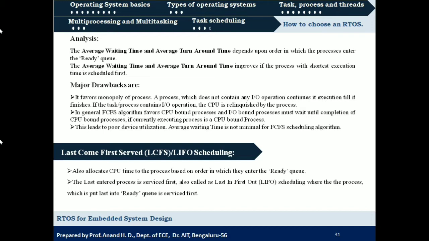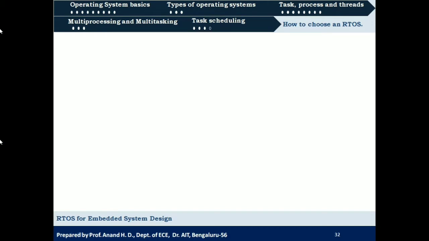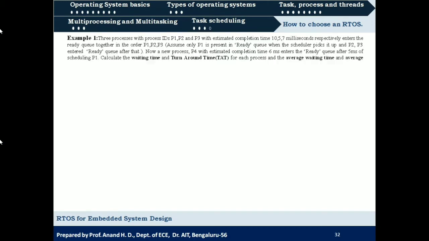But in case of first in first out, the first process in the ready queue was scheduled first, whereas in case of last in first out, as the name indicates, the last process that has entered the ready queue will be scheduled for execution first. So we can understand it better by considering an example.